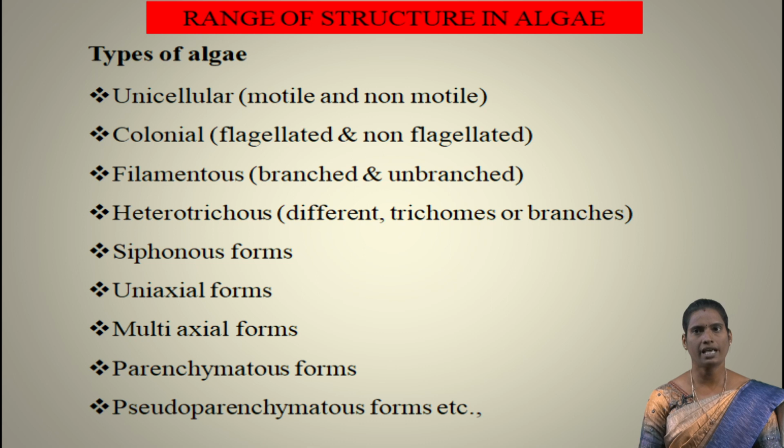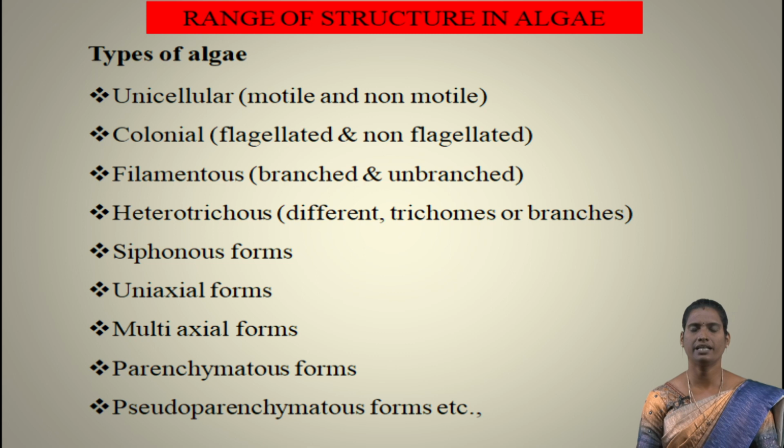Next, heterotrichous type of algae. The plant body has different structures. It has trichomes and is sometimes branched. Next, siphonous forms. The central plant body consists of hollow-like or tube-like structures. It's called siphonous algae. And uniaxial form. Filamentous algae arising from a central single axis is called a uniaxial form. Multi-axial form means the algae or branches are formed in multi-axial types.